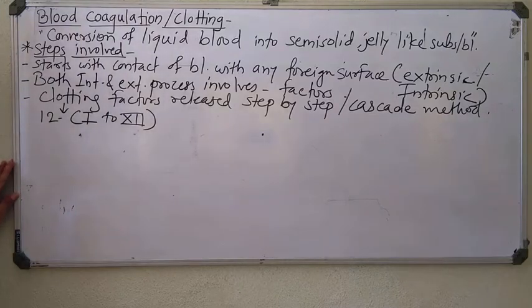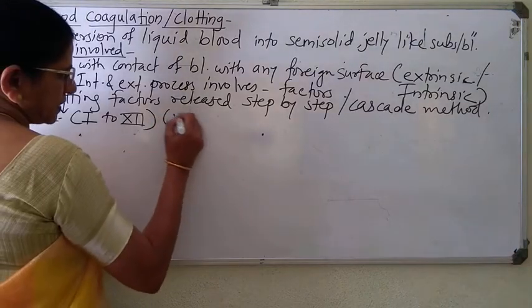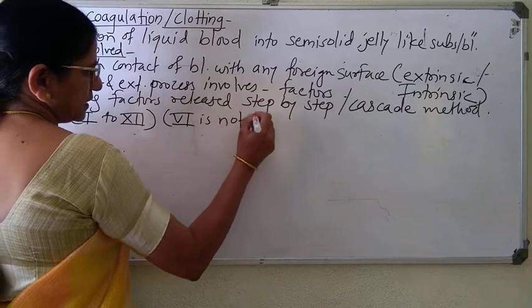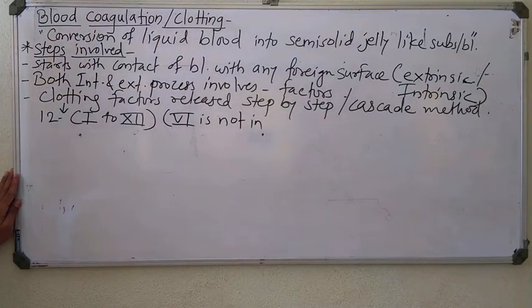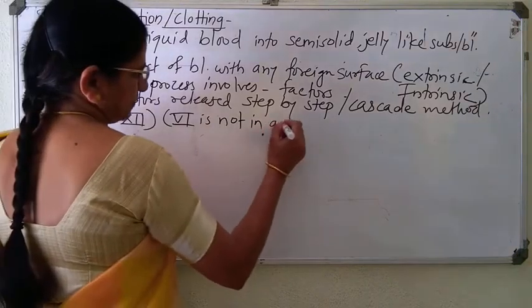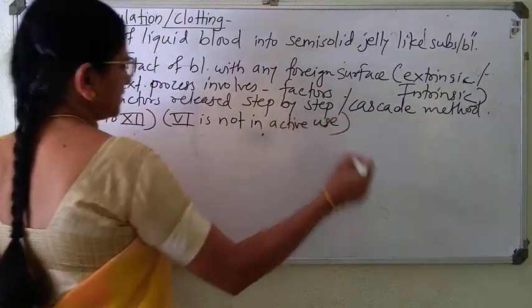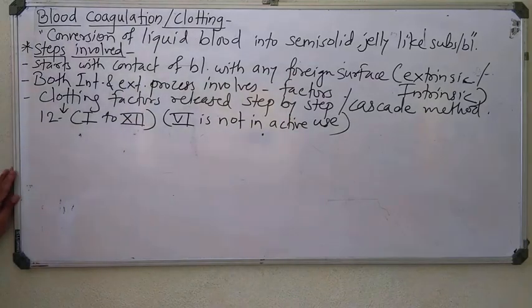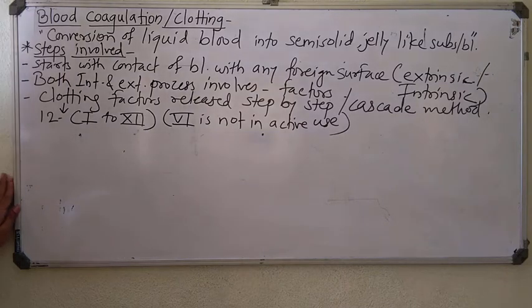Always these are indicated in Roman numerals, 1st to 12th. Only factor 6 is not involved, or it is not in active use. Otherwise, all factors right from 1st to 12th are responsible for the blood coagulation process. Right? Now, interaction of these factors leads to formation of the enzyme thrombin.